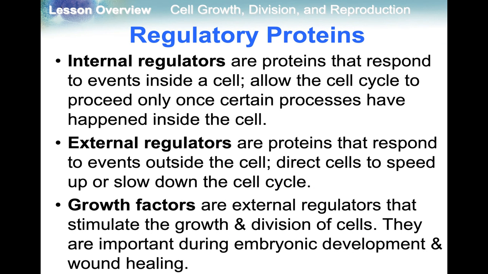The proteins that regulate it are internal regulators, external regulators, and growth factors. Internal regulators are proteins that respond to events inside the cell, and they allow the cell cycle to proceed once it reaches a certain point, and once certain things have happened in the cell. On the last slide, what you saw were like stoplights, and that's really what these things are. Things don't proceed before they're supposed to. Until they get the green light and certain things happen inside the cell, they won't proceed through the rest of the cell cycle.